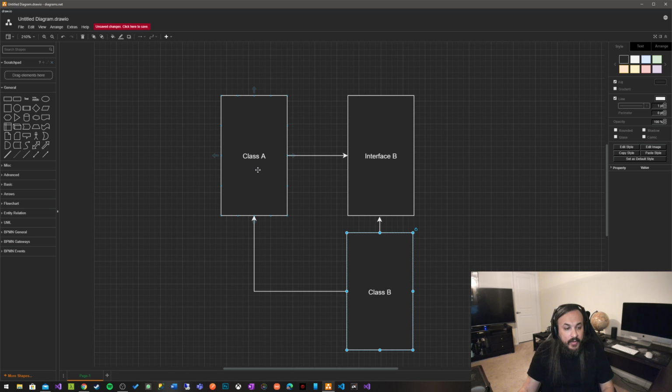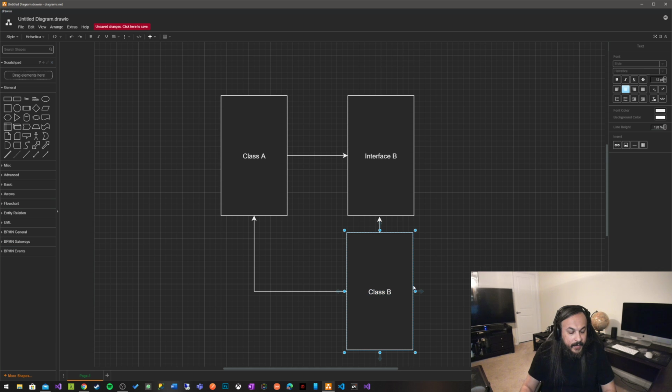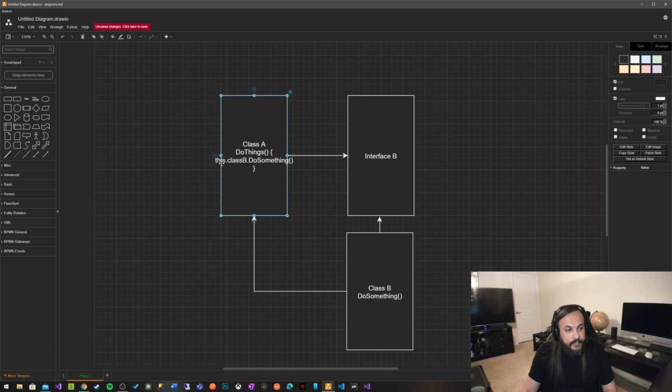So that means if I'm having a method in here, let's say do something, then in order for class A to run, do things, it has to go and say, give me that instance that you have available of class B. So this dot class B dot do something. See what it is?